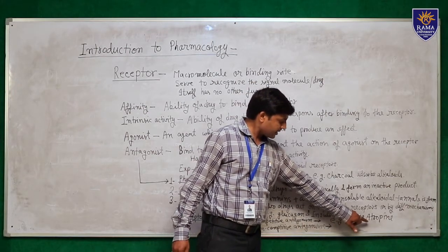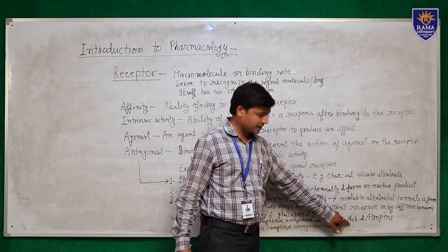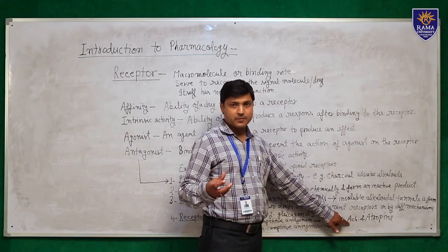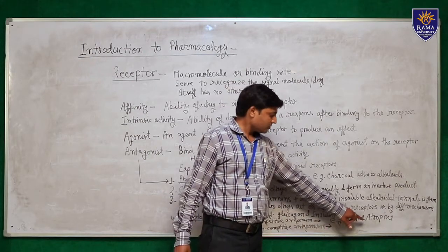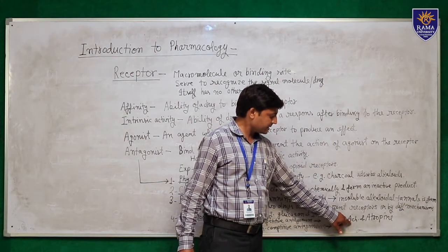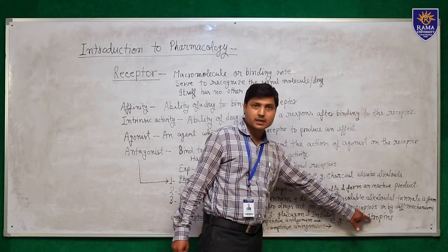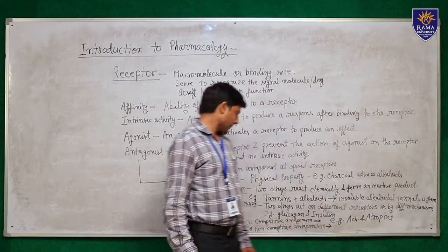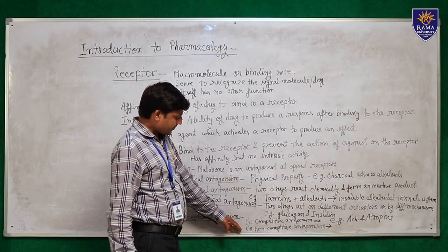Acetylcholine is the agonist and atropine is the antagonist. They compete for the muscarinic receptor, so if the concentration of acetylcholine is increased, it overcomes the antagonism of atropine. The second one is non-competitive antagonism.